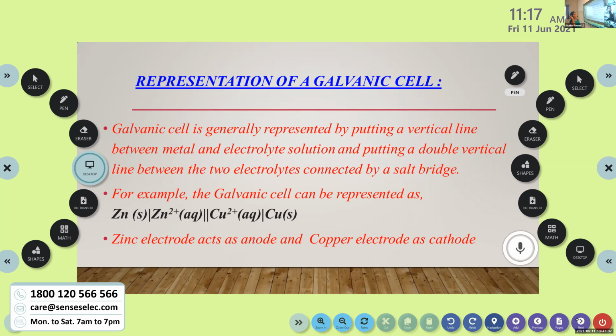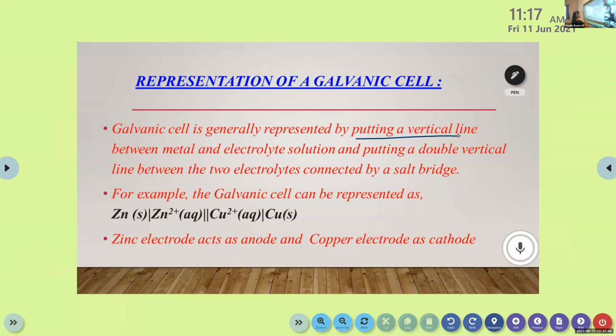A galvanic cell is generally represented by putting a vertical line between metal and electrolyte solution, and putting a double vertical line between the two electrolytes, like this.